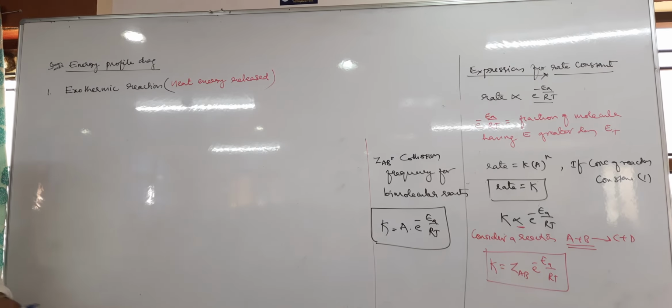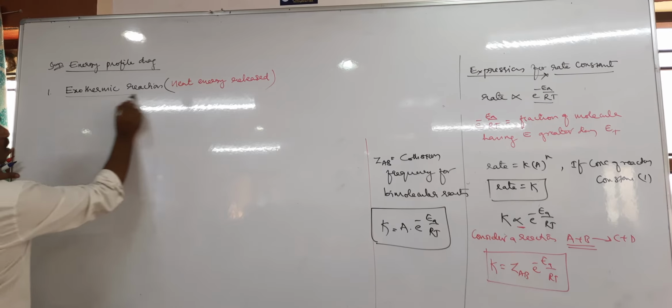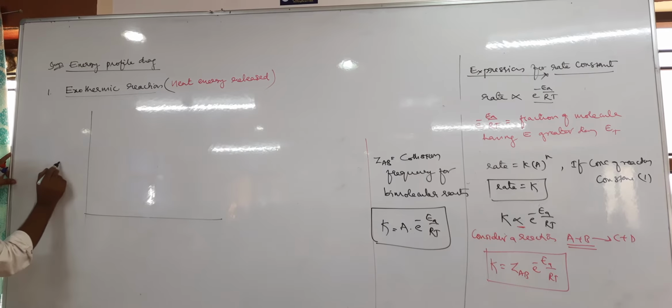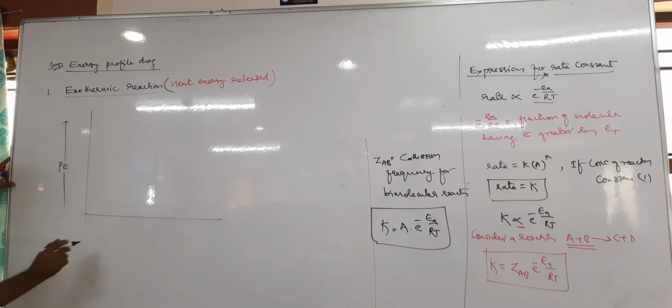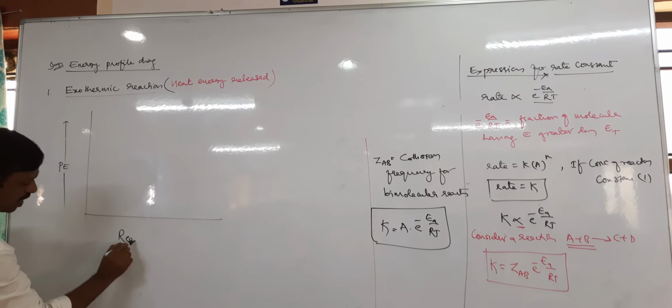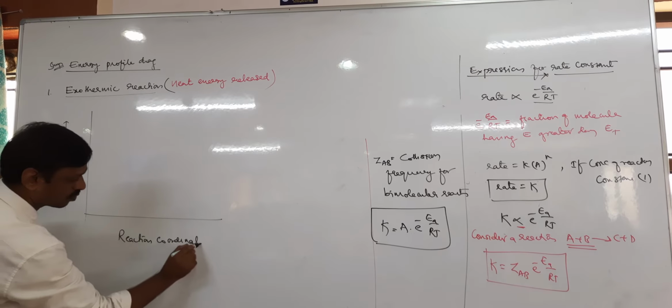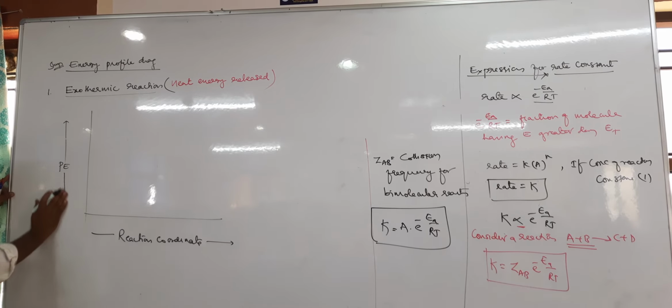Now let us draw the graph between potential energy on the y-axis and reaction coordinate on the x-axis.